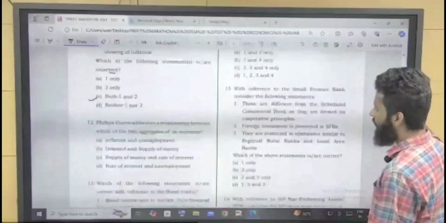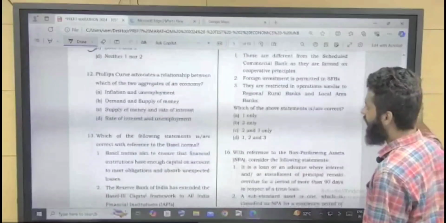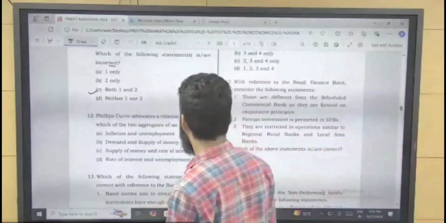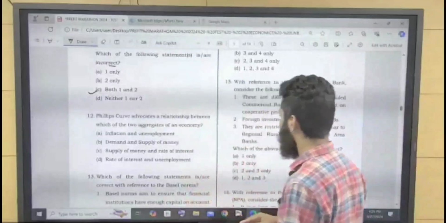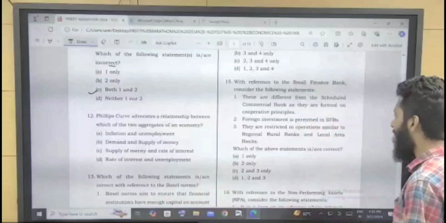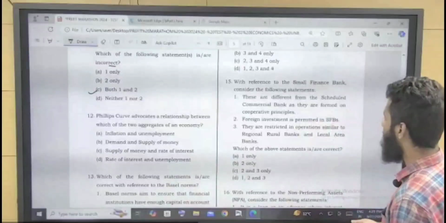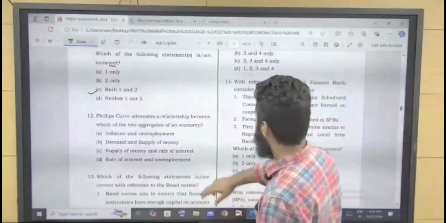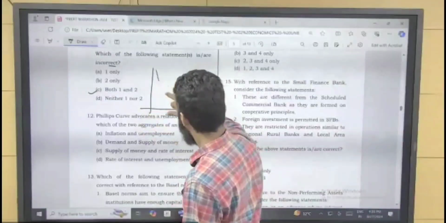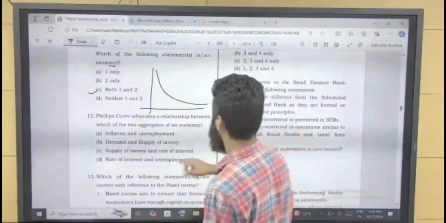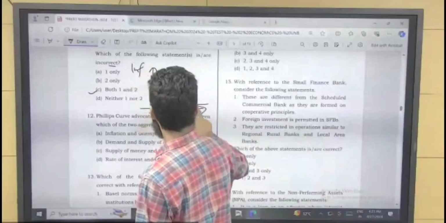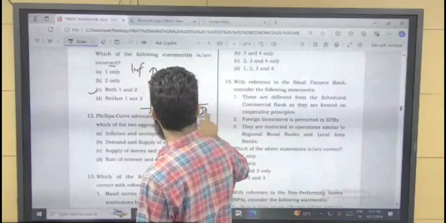Now come to the next question, question number 12. Phillips curve advocates a relationship between which of the following aggregates of an economy: inflation and unemployment, demand and supply of money, or rate of interest and unemployment. So Phillips curve basically talks about inflation and unemployment. So here it is the rate of inflation and here it is the rate of unemployment.